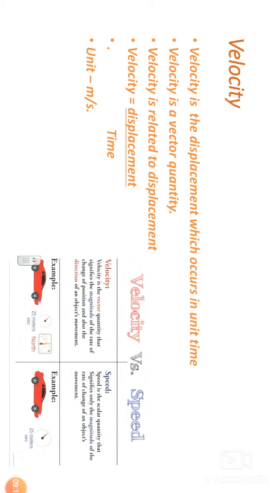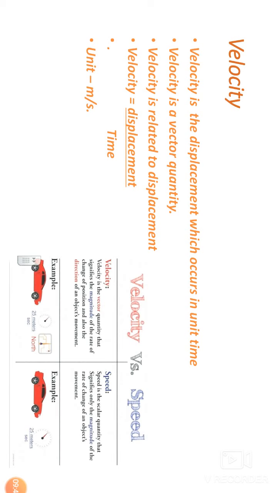Again, a difference between them. Speed is equal to distance upon time. Velocity is equal to displacement upon time. But there is a similar thing: the units of velocity and speed are the same. Meter per second. Remember it. It is very often asked which two quantities have the same units. The answer is velocity and speed.